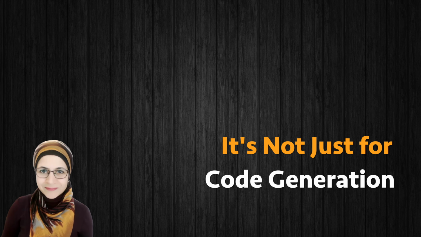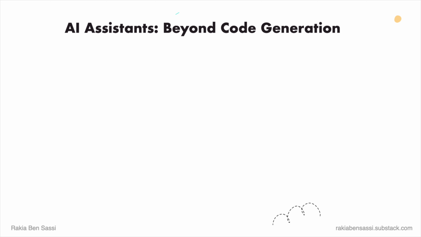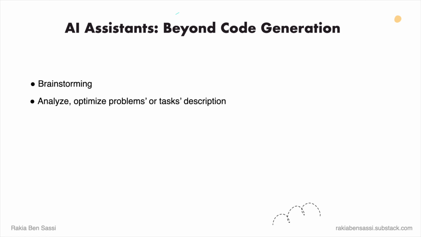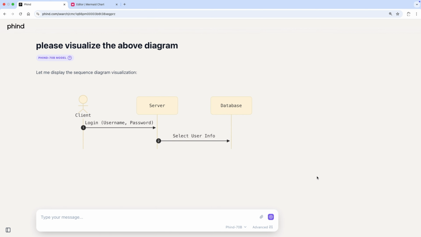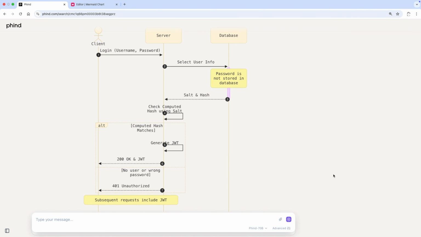It's not just for code generation. Remember, these AI assistants can be your partners beyond just churning out lines of code. Use them for brainstorming: stuck on a problem, talk it through with your AI. Analyzing and optimizing task descriptions: get help refining your problem statements. Splitting tasks: break down large daunting tasks into smaller, more manageable subtasks. Visualizing data or information: some AIs can help you understand complex data.